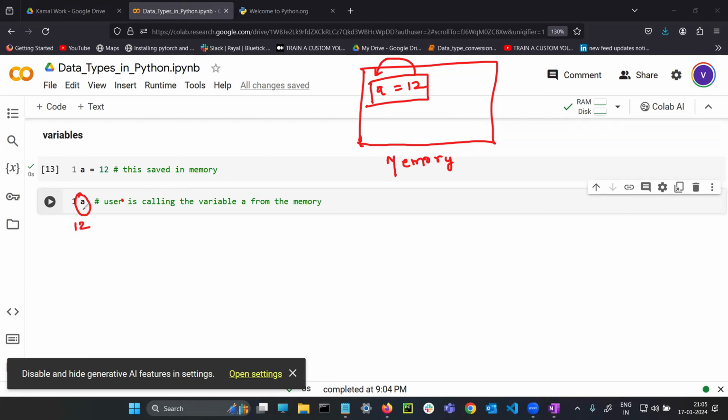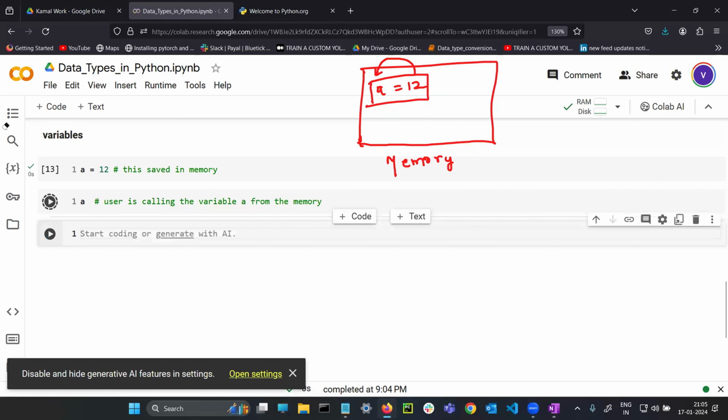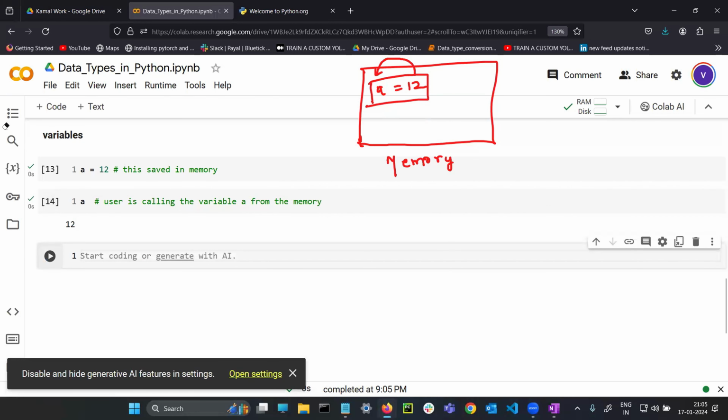Lot of people will think, sir, you are calling the variable, so the output should be A. No, you are calling the variable. For example, see, imagine this is your family name. If anybody calls your family name, automatically you will respond. In the same way, the variable is holding the integer. So if I call the variable, the integer will come in front of you. See, 12 is coming in front of you.